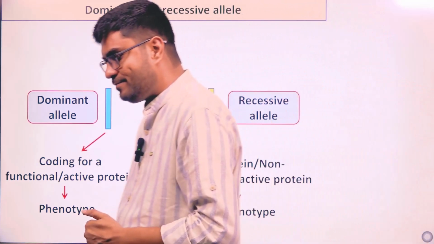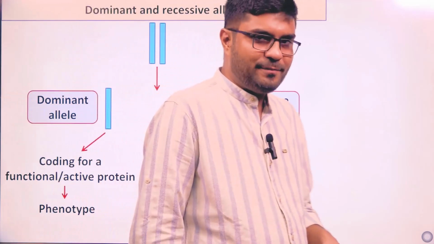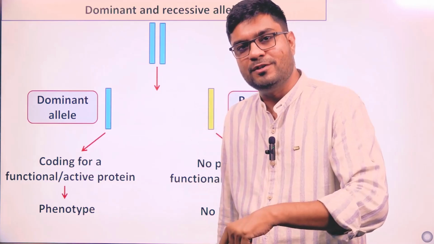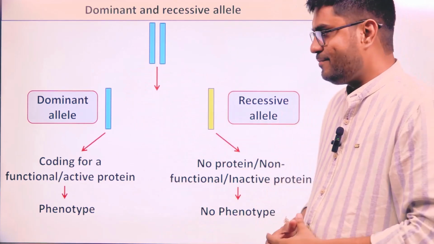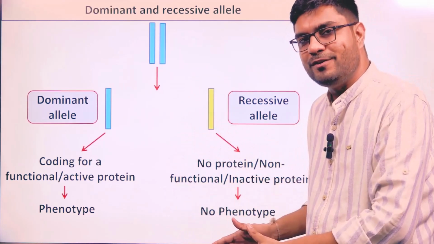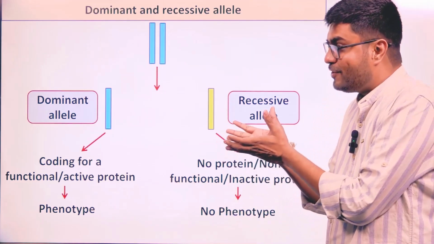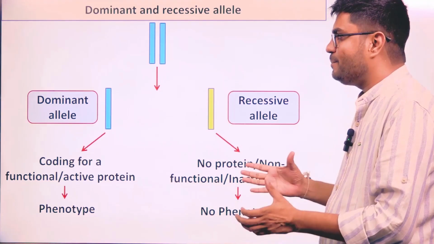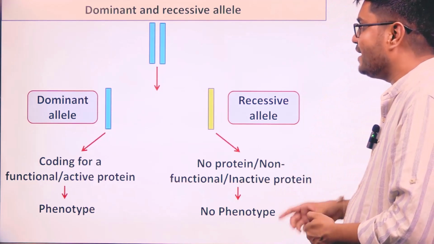So for us, dwarfness in pea plant is not a character, not a phenotype. The absence of tallness automatically becomes what? Tallness. So to make something tall, you need a protein. And if that protein is not present, then the same thing automatically becomes what? Dwarf. To make something dwarf, you don't need anything, right? So if that particular protein action is present, then we are having dominance. And if that particular protein action is not present, then we are having recessive condition, right?